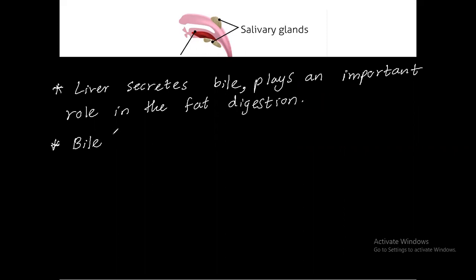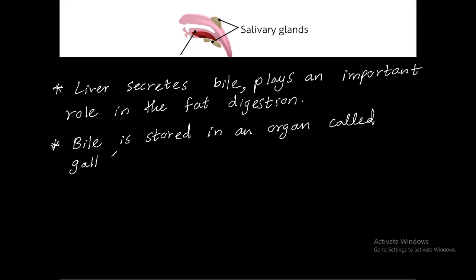Bile. Where is it stored? In the gall bladder. You saw that part, right? Bile is stored in an organ called the gall bladder. When you are sick and vomit, you get a bitter taste in your throat. That is due to the bile. Okay? Gall bladder.